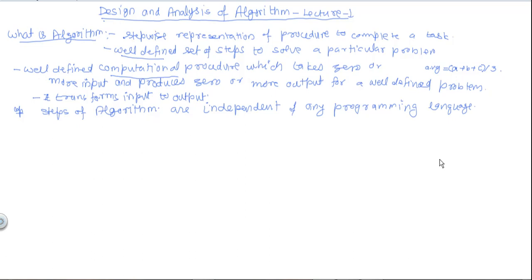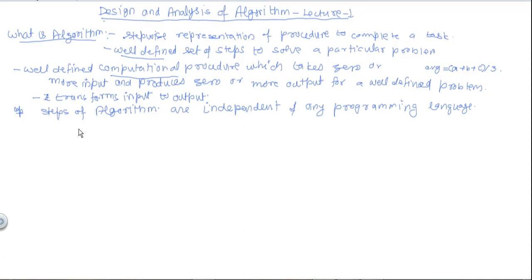Like there is no need of semicolon after writing any step or statement of the algorithm, or like if we write if statement, then we use parenthesis in conditional expression, but here there is no need of writing the parenthesis. So this must be clear, that steps of algorithm are independent of any programming language. Although there are different ways of writing the algorithm, we will see next in this video.